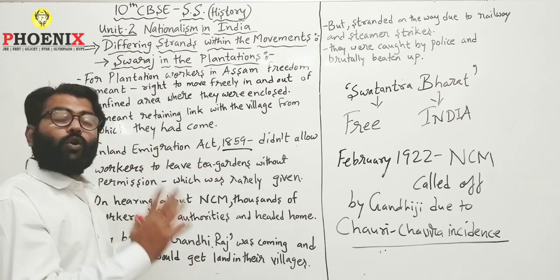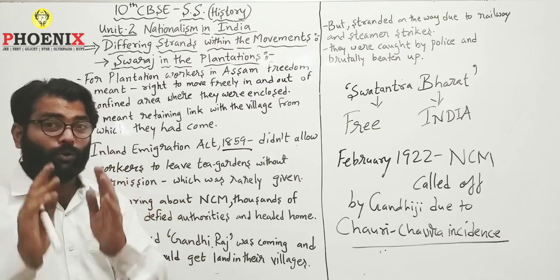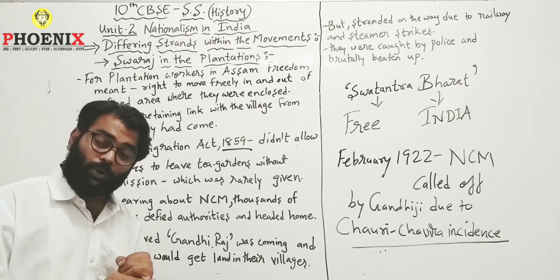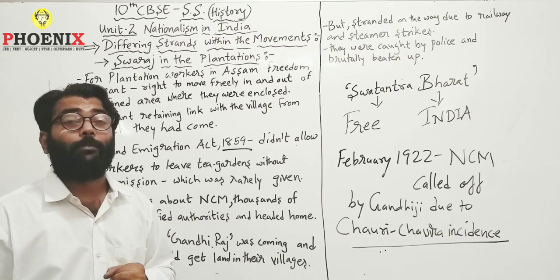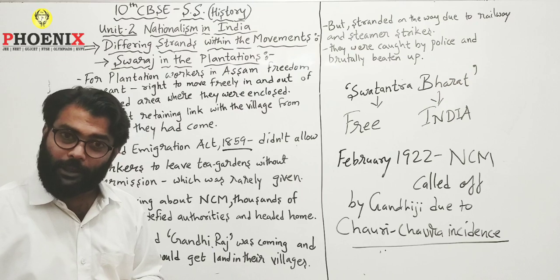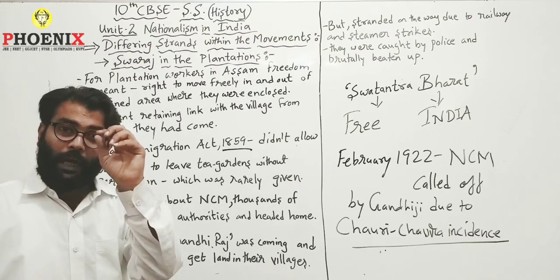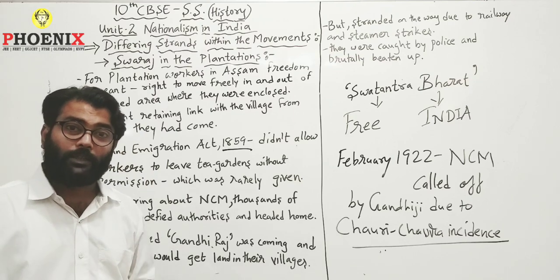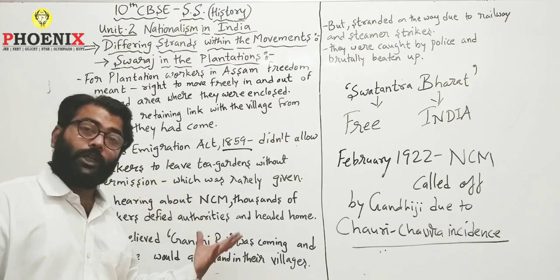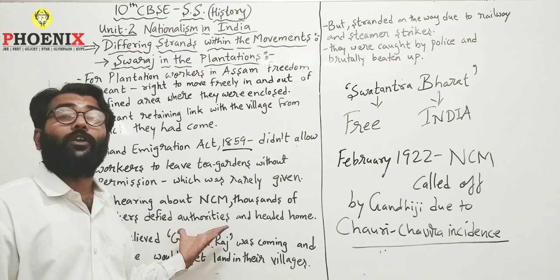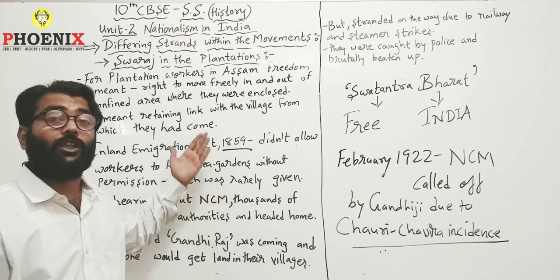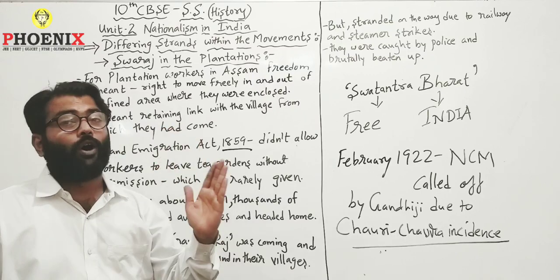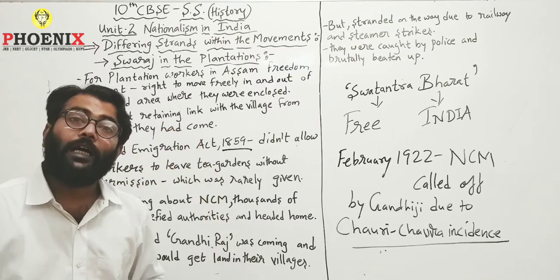Please read both the topics that I explained today, that is, how plantation workers in Assam wanted Swaraj and what was their definition of Swaraj, and even the tribal people of Budem Hills in Andhra Pradesh. Try to make notes of both the points, and both questions would be there. How did the people in tribal areas of Budem Hills react to the call of Swaraj? What was the definition? Second question is, what was the definition of Swaraj for plantation workers of Assam? And did they achieve their Swaraj or not? We'll meet in the next lecture.